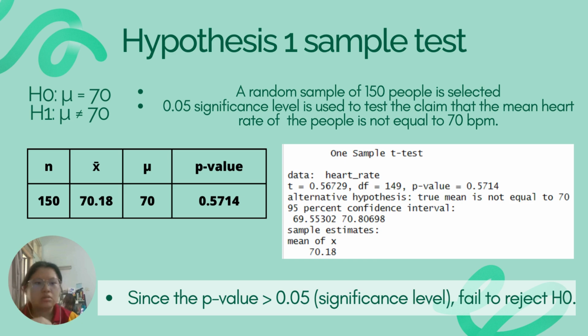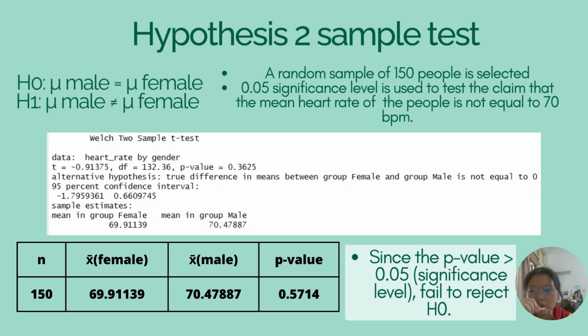from 70 bpm. The null hypothesis is that the population mean heart rate of male is equal to that of female. The alternative hypothesis is that the population mean heart rate of male is not equal to that of female. So we're using a two-sample t-test. We calculated the following. The t-value is negative 0.91375. The degrees of freedom is 132.36. The p-value is 0.3625. The 95% confidence interval for the difference in means ranges from negative 1.80 to 0.66 bpm. Since the p-value is greater than the significance level of 0.05, we fail to reject the null hypothesis. This means that there is not enough evidence to conclude that the mean heart rates of males and females are different. The mean heart rates of males and females are not significantly different.